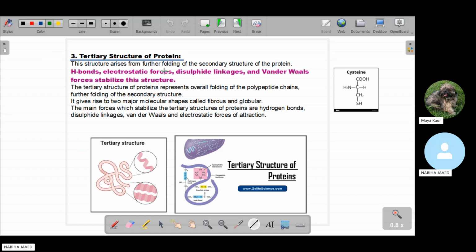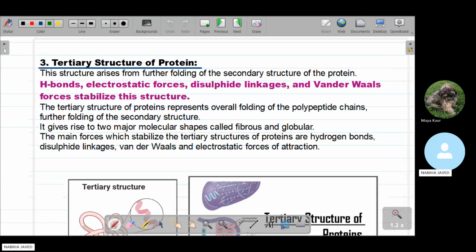No questions so far. Okay, so the third one is all about the tertiary structure of proteins. This structure arises from further folding of the secondary structure of protein. A number of possible bonds are present in the tertiary structure. It has the peptide bond as well as the hydrogen bond. Both the bondings are present.